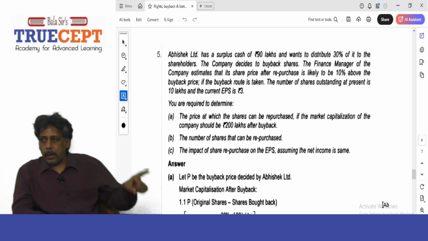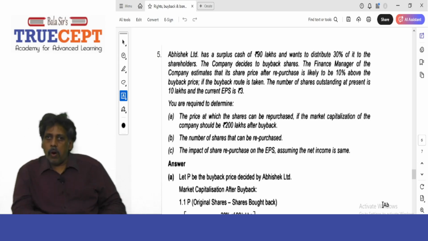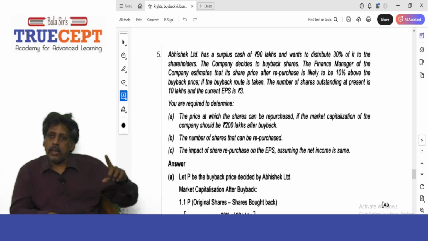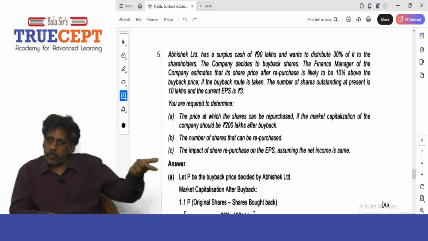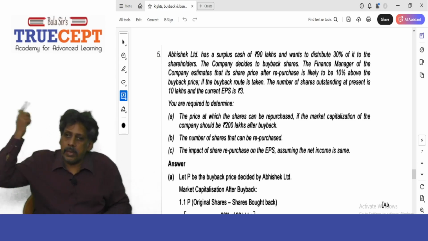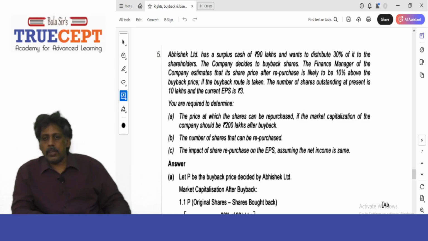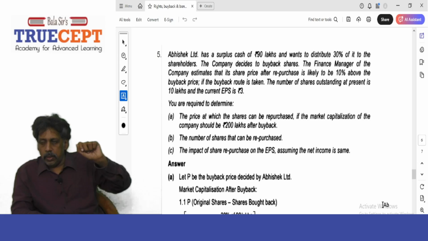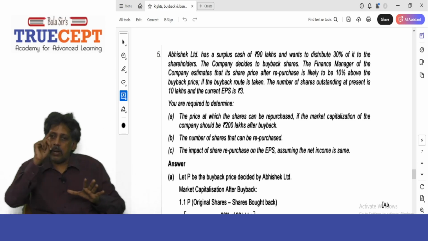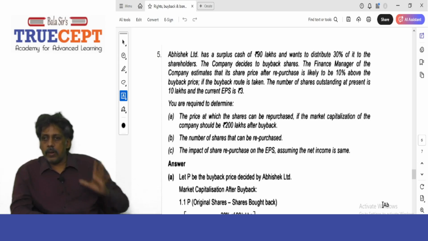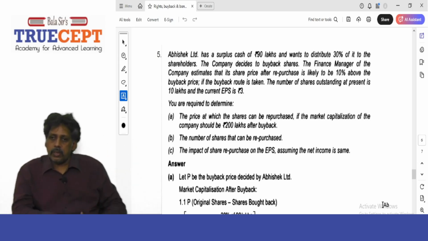That means suppose the buyback price is, let us say, P. What will be the share price after buyback? It will be 110% of P, 1.1 times P. Suppose the buyback price is, for example, some random number, say 50 rupees. 10% higher means 55, which is as good as 1.1 into 50. Next. The number of shares outstanding at present is 10 lakh and the current EPS is rupees 3.